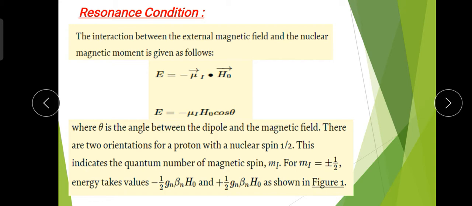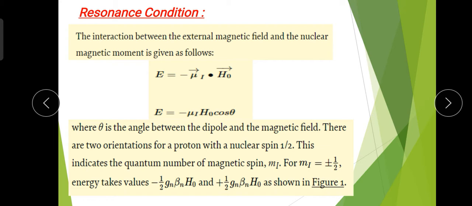Now when we place the sample in the presence of an external strong magnetic field, there is an interaction with the nuclear magnetic dipole moment, which is either aligned along the direction of the magnetic field or opposite to it.